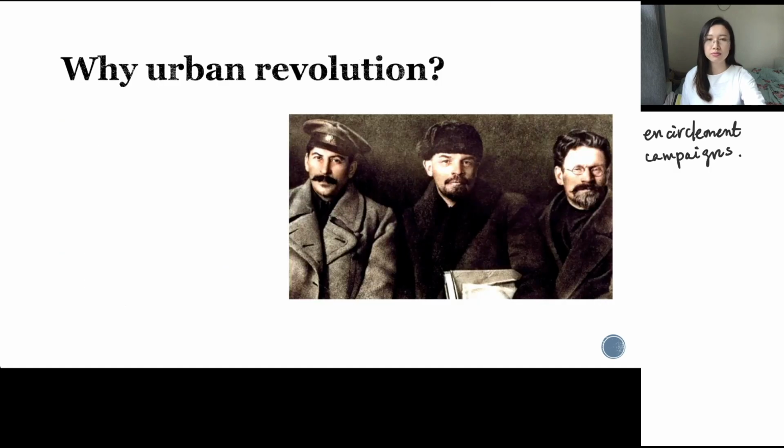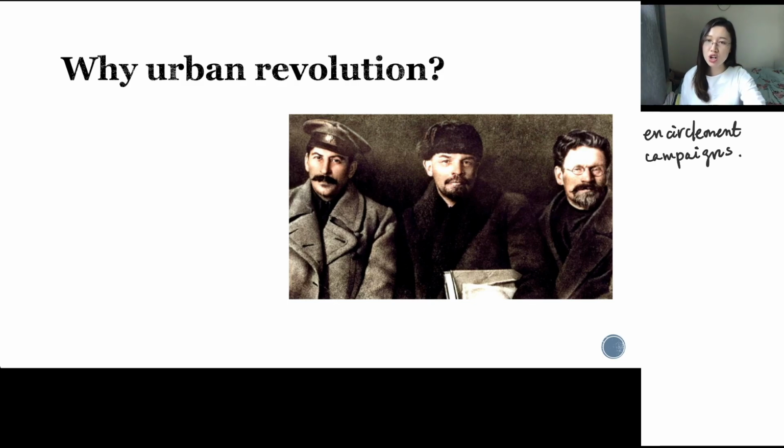So firstly, why urban revolution? Who made this decision that CCP should start an urban revolution? Actually, at that time, the CCP revolutionary strategy was largely determined by Stalin, who was several thousand miles away.